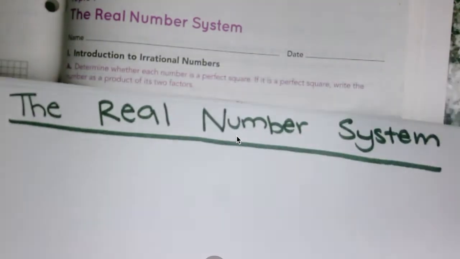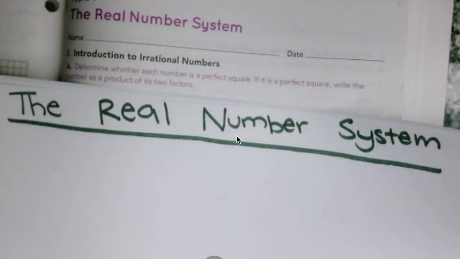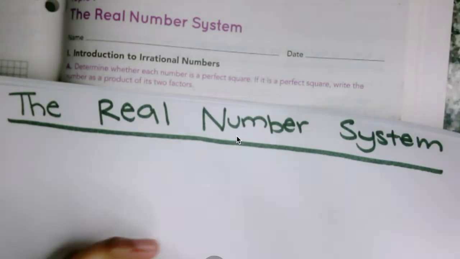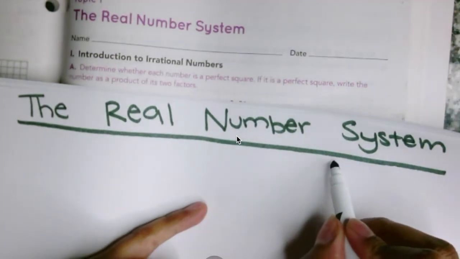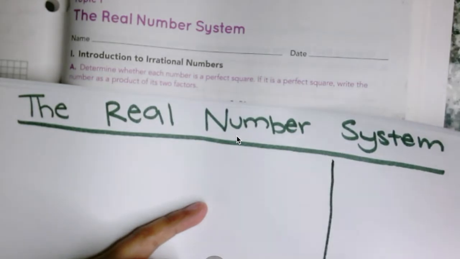Okay, so here we got the real number system. And I want you to kind of split it in half. Well, not half, but 3/4 and a quarter.